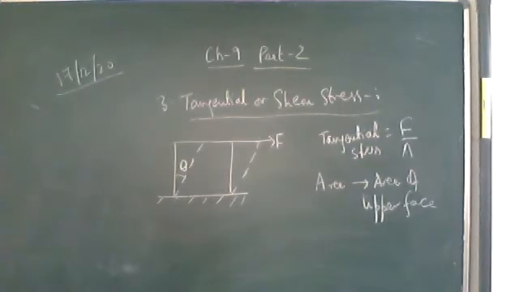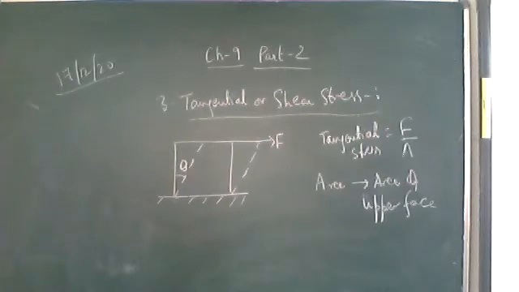So here we have studied three types of stresses. The first one, normal stress, which changes the length of the body. The body will be in the form of a rod or a wire. It will change the length, so it may also be called the longitudinal stress. The second one, volumetric stress. The deforming force will be applied in such a way that the volume of the body changes. Tangential or shear stress: the force will be applied tangential to the surface such that the shape of the body changes. Then the restoring force per unit area, we call it the tangential stress.